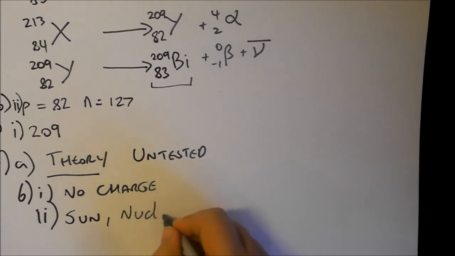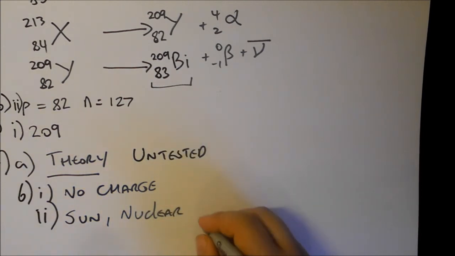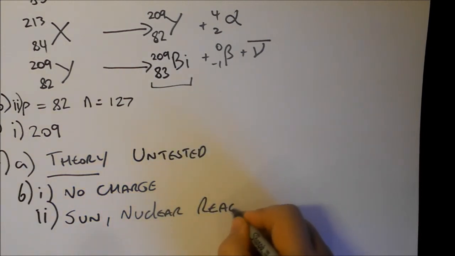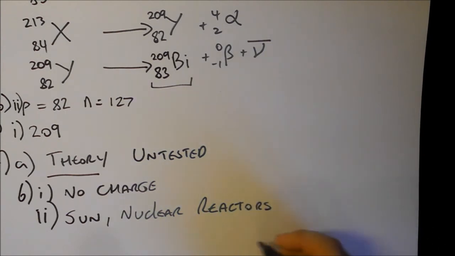Now if you can't remember, think about how you actually detect neutrinos. They put big water tanks next to nuclear reactors with special water and special lights, and every now and again there's a tiny flash where one neutrino in 10 gazillion interacts with the water. And the sun is what produces most of the neutrinos that are going to bombard us on Earth. That is the end of that section.